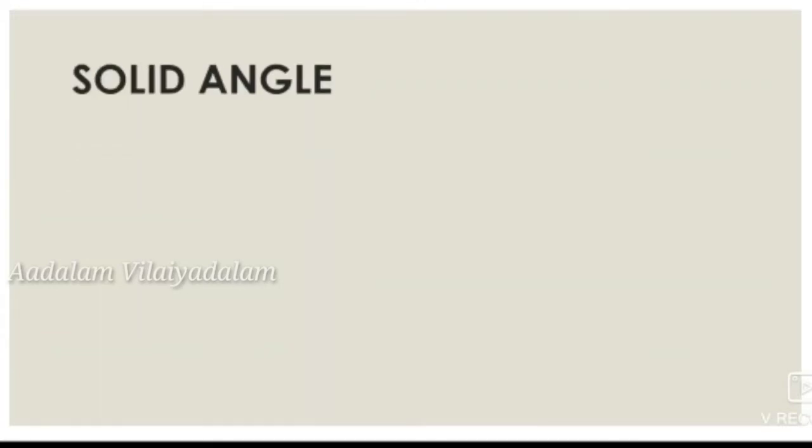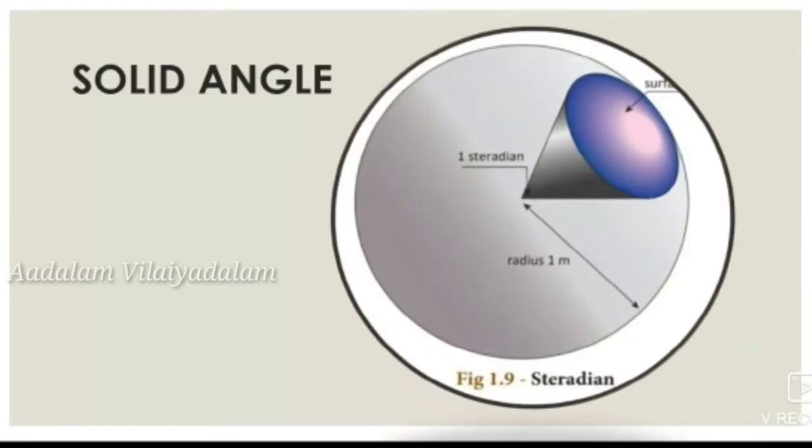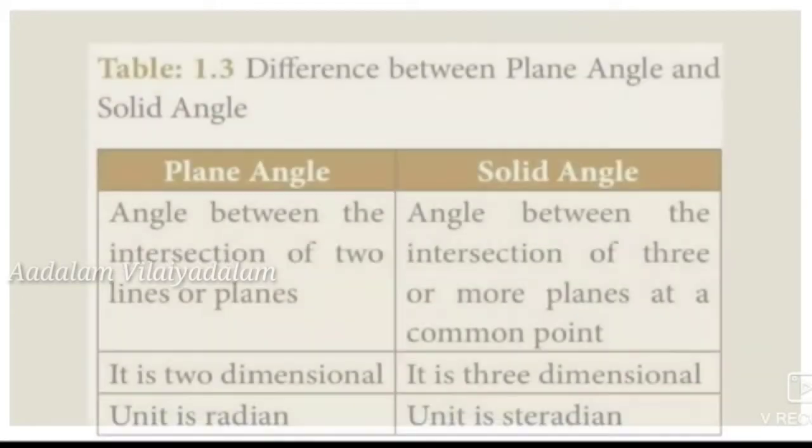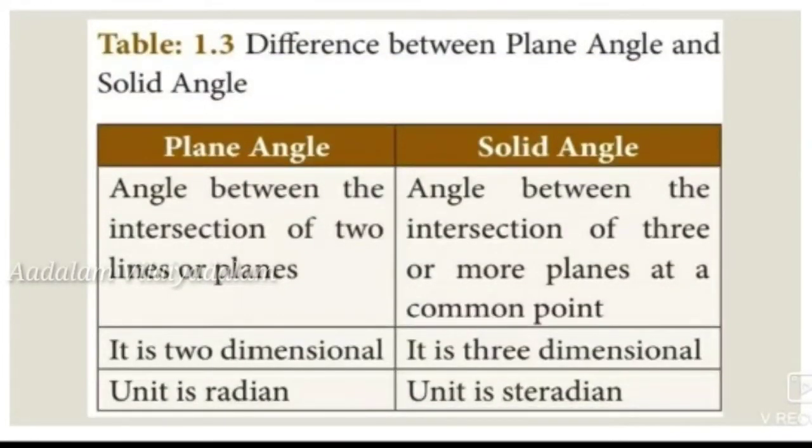Next one is solid angle. It is the angle formed by three or more planes intersecting at a common point. That is, if the angle is formed by the intersection of two planes, it is known as a plane angle. If the angle is formed by the intersection of two or more planes, it is known as a solid angle. The SI unit of solid angle is the steradian, denoted by the symbol sr.